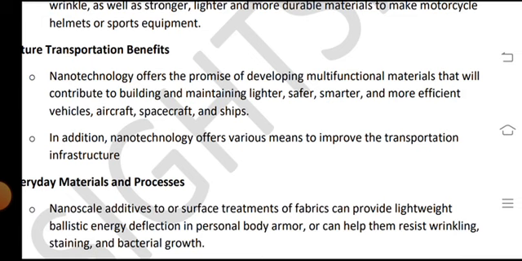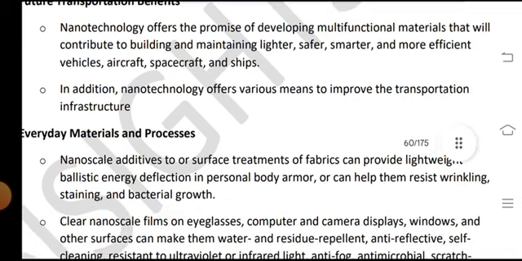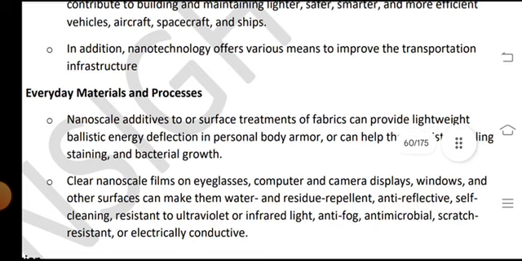more efficient vehicles, aircraft, spacecraft and ships. In addition, nanotechnology offers various means to improve the transportation infrastructure, everyday materials and processes.